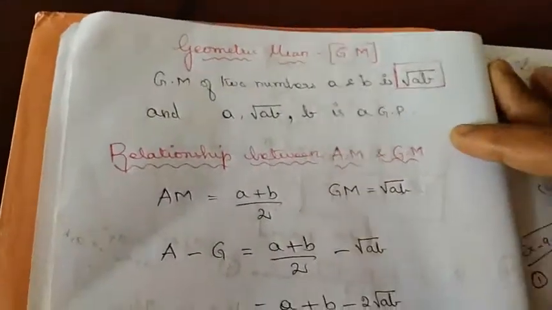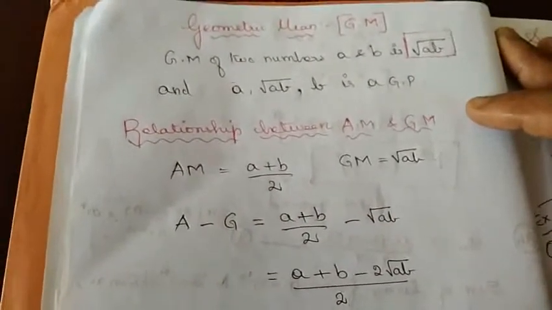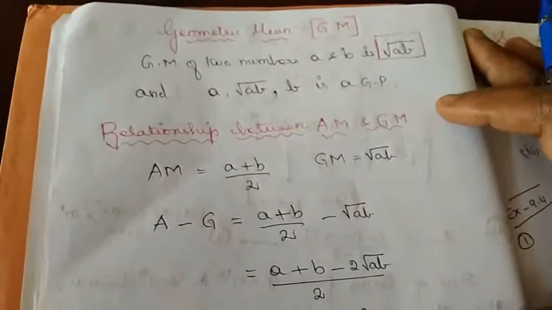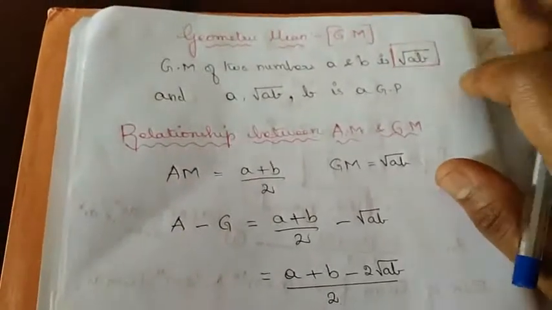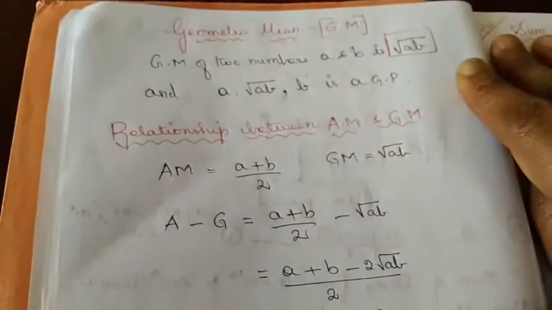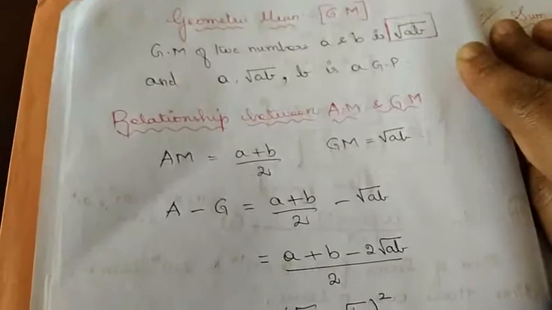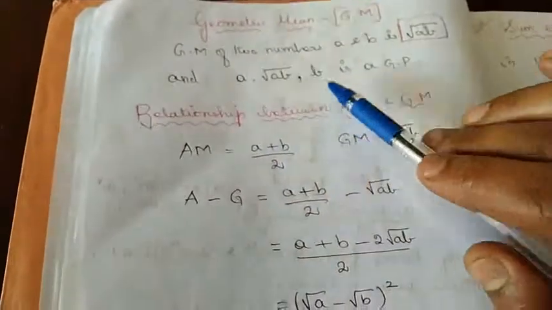Next we have seen what is meant by geometric mean. As we have seen arithmetic mean after arithmetic progression, we have learnt geometric mean after geometric progression. We will denote it by GM. GM of two numbers is square root of AB, whereas AM of two numbers is a plus b divided by 2, right? Obviously it will lie in between the two numbers.